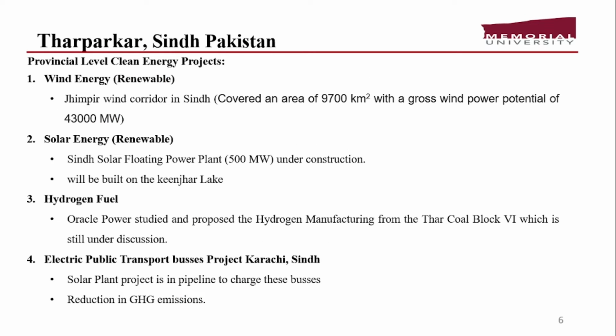First, we will talk about the provisional level measures that are applied to mitigate all these greenhouse gas emissions. The first one is wind energy, the second one is solar, the third one is hydrogen fuel, and the fourth project is electric public transport. Some of these projects are completed and the others are in the pipeline.